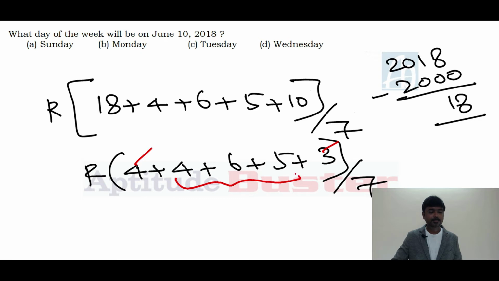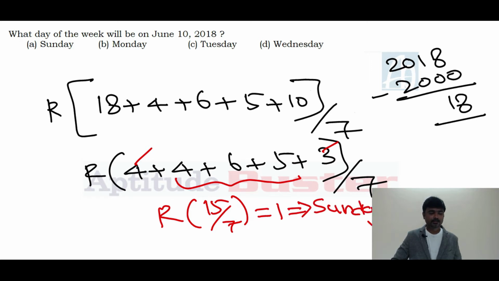Remaining is 10 plus 5, 15. 15 divided by 7, the remainder is 1. 1 means the day is Sunday. Answer for this question is Sunday.